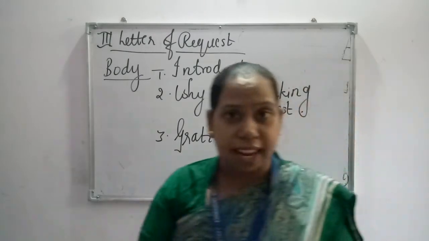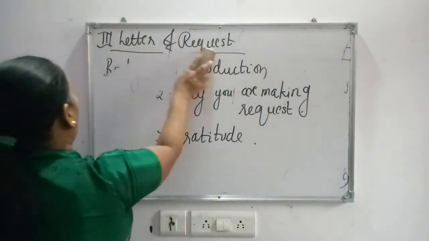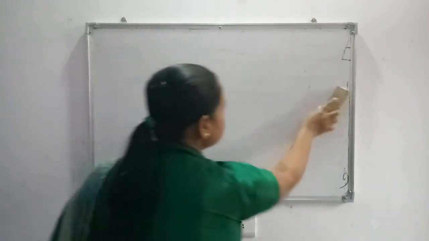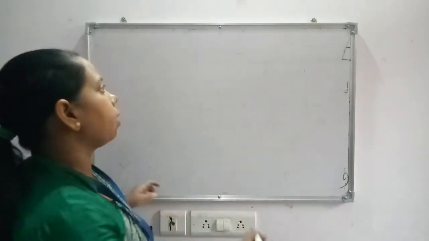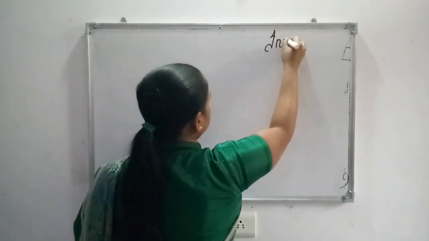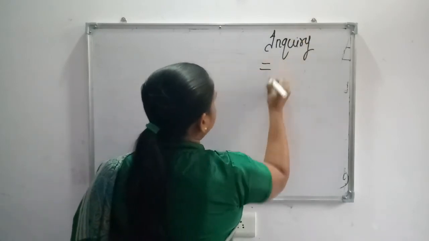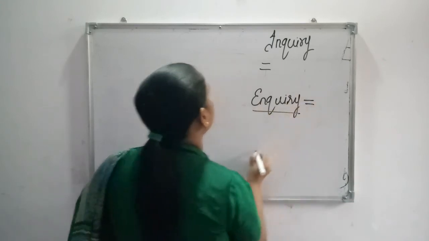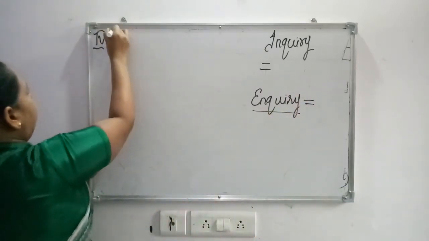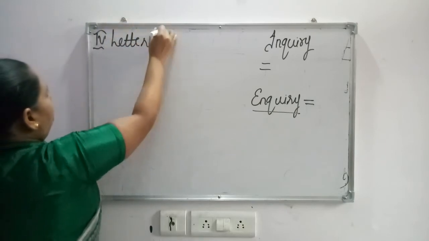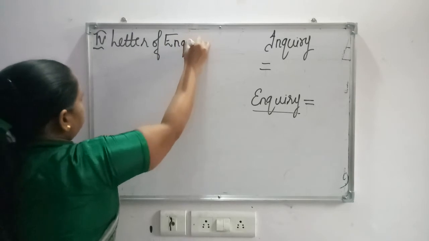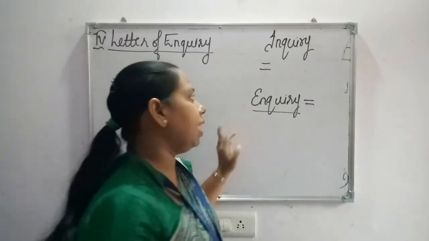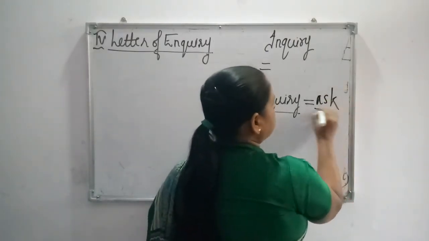Now the last letter which we are proceeding with is the letter of inquiry. Inquiry has two different spellings, and I will explain the meaning behind it. When the spelling starts with E, it simply means asking, to ask.